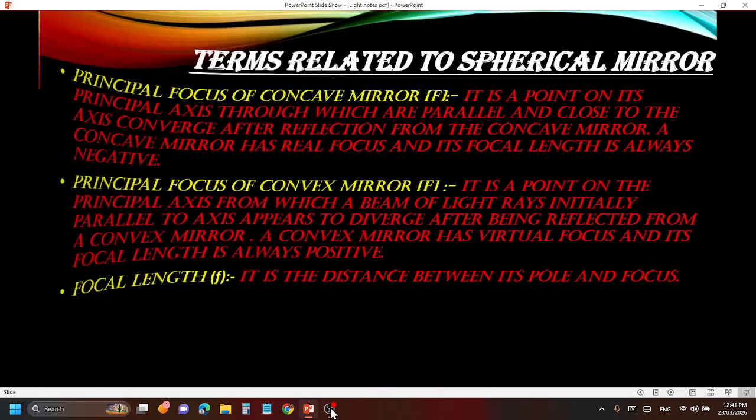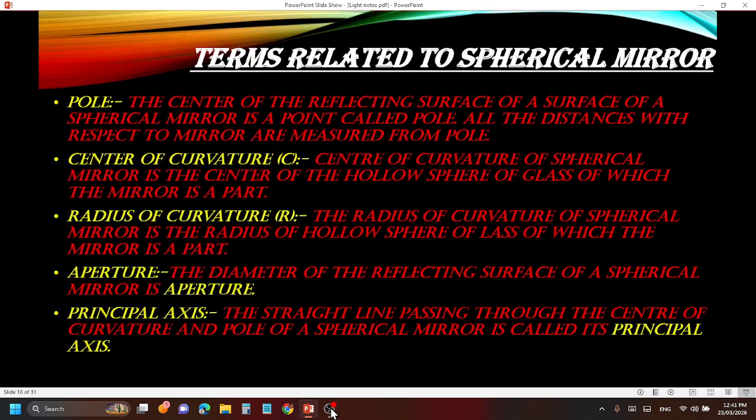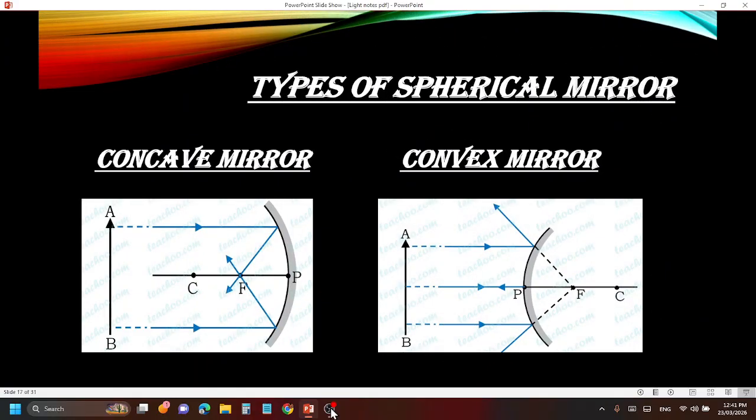Next stage is principal focus of concave mirror. Now, principal focus of concave mirror and convex mirror are different. So, let me explain it with the image. If you just read the definition, I will pin it to you after the second part. I will pin that in the description. You just see it. But for now, in the image, see what it says.